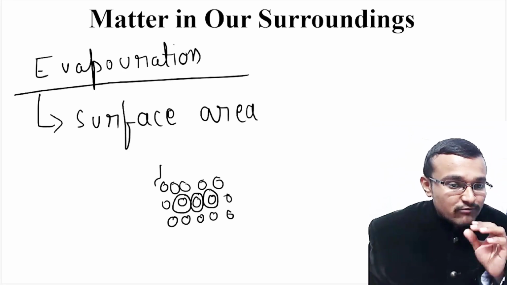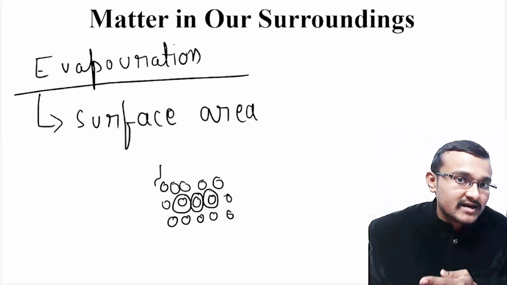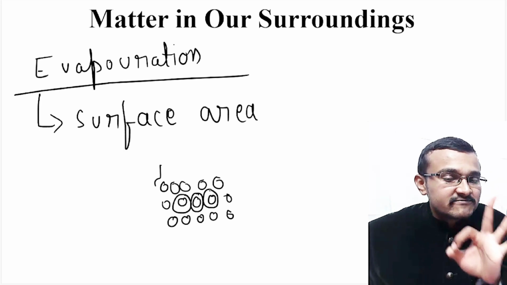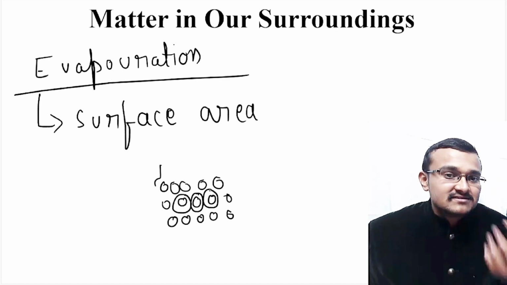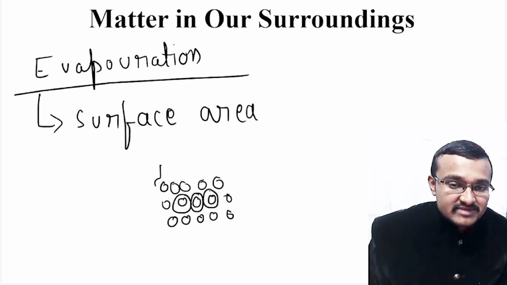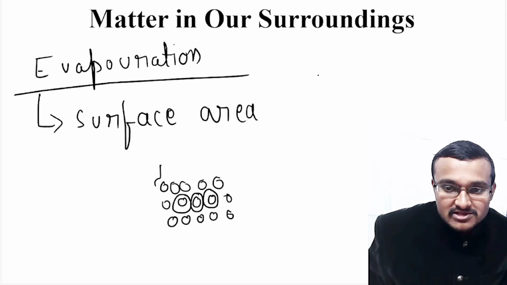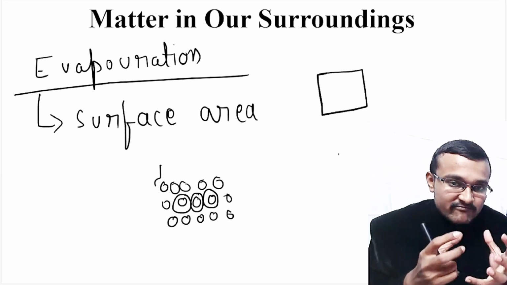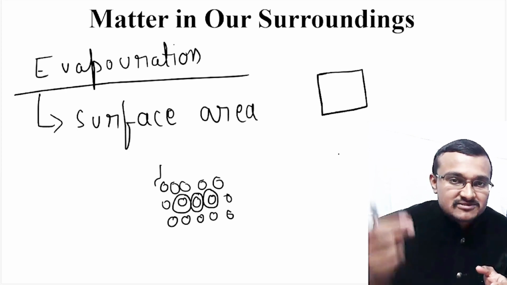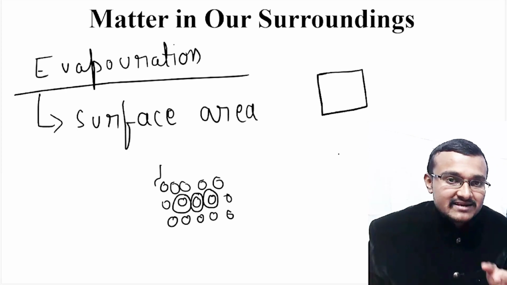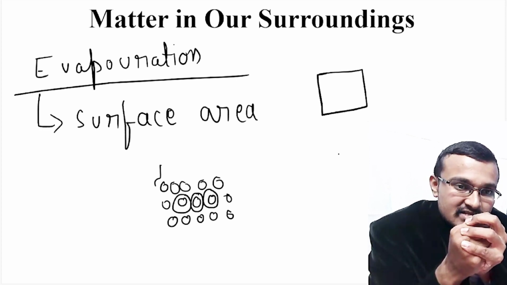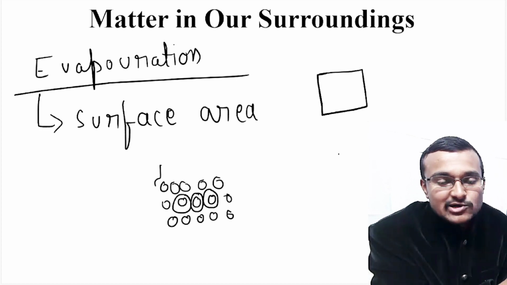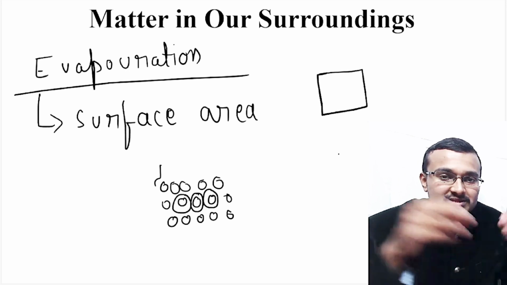So that's why evaporation is actually a surface phenomenon. Hence, increasing surface area will enhance the rate of evaporation. That means, for example, if you have a cloth, you can wet that cloth, dip it in water, and then fold it and keep it for some 8 or 10 hours. And then you can open that cloth.